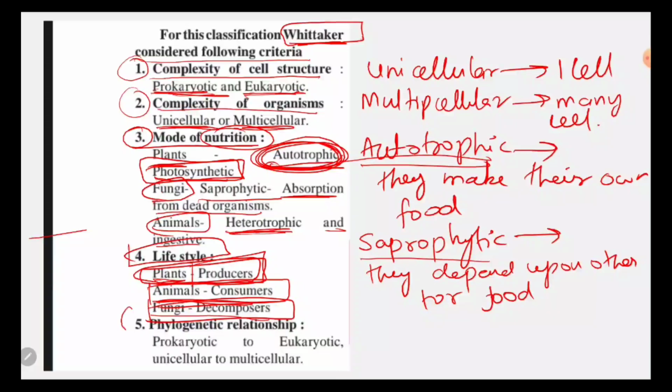Okay, now the fifth criteria was phylogenetic relationship. You have to learn these words. The fifth word is phylogenetic. Phylogenetic relationship means prokaryote to eukaryote, unicellular to multicellular. There are two relationships: one is prokaryote to eukaryote and the other one is unicellular to multicellular. So these were the 5 criteria which were used by Whittaker to classify all these things.